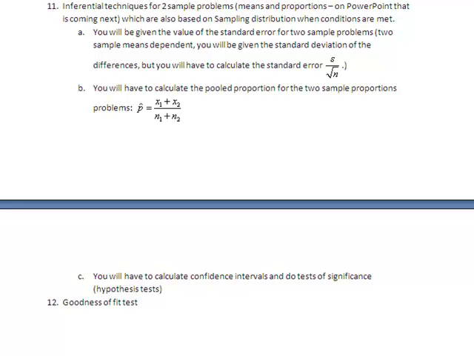Then the last thing that we worked on in this class was goodness of fit tests. So I'm going to pull up the PowerPoints in the next installment of our review and go over some of the conditions that need to be met.